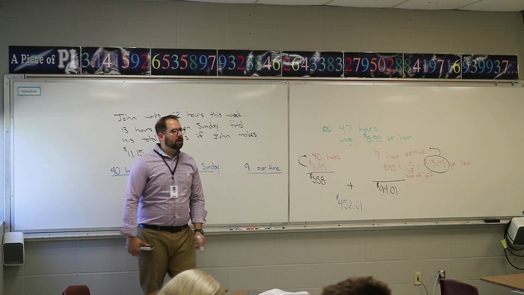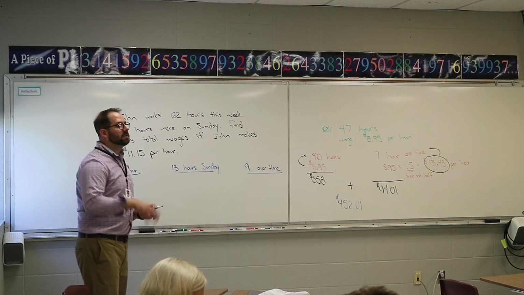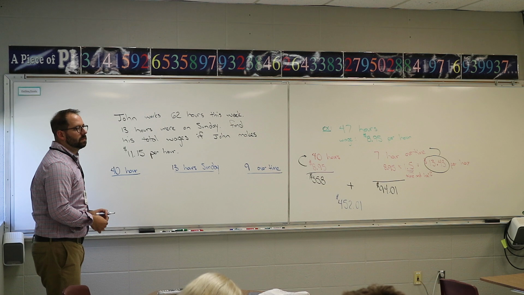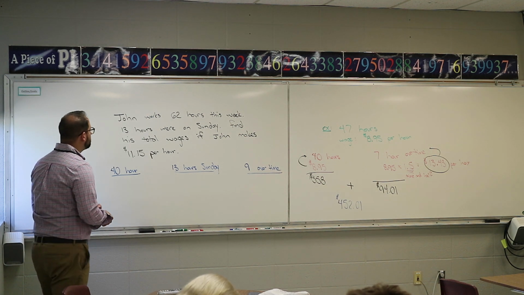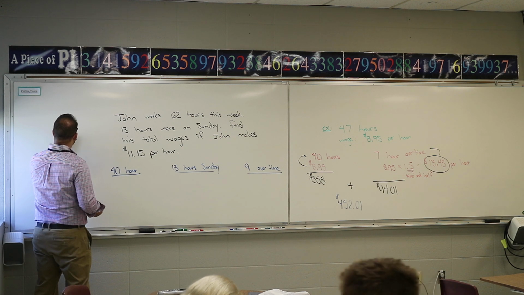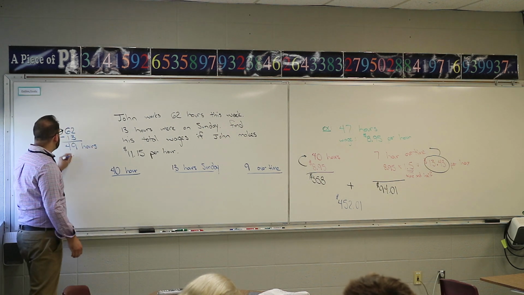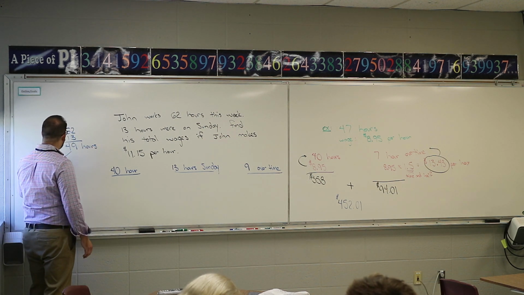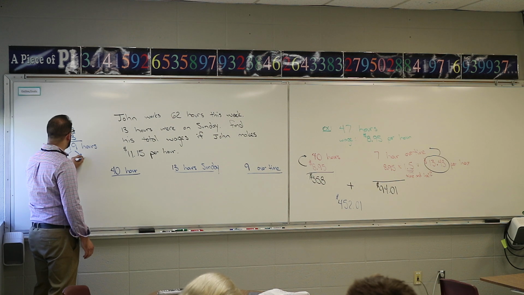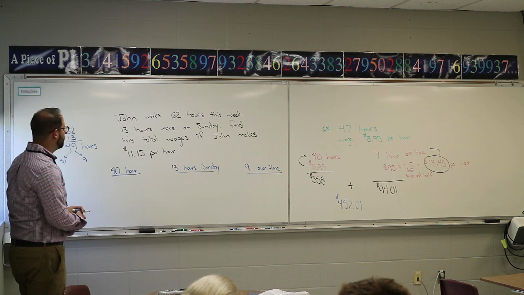So when they tell us to do overtime, you want time and a half? Yeah, normal overtime is time and a half unless they say it's Sunday or a holiday. Then it's double. So in this problem, how I did this was taking 62 minus the 13, figuring out John worked 49 hours that week other than on Sunday, and that meant 40 hours was normal, 9 hours was overtime, if that makes sense to you. The 13 was to help you figure out all those numbers.